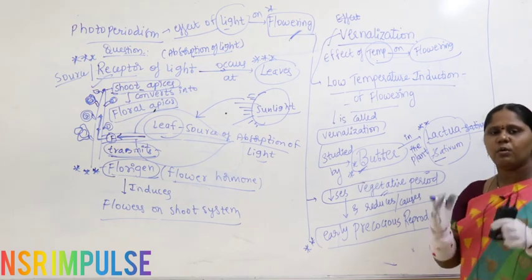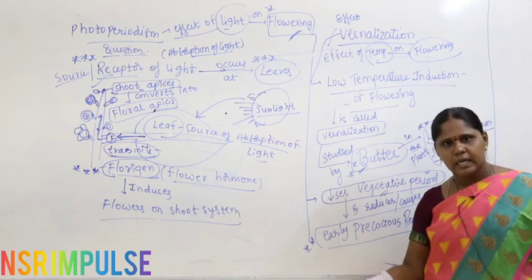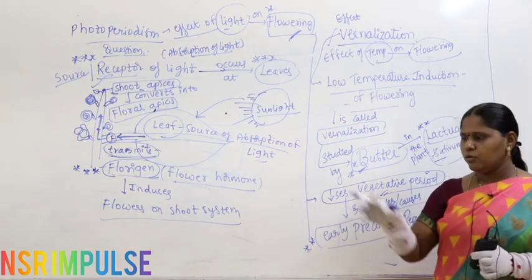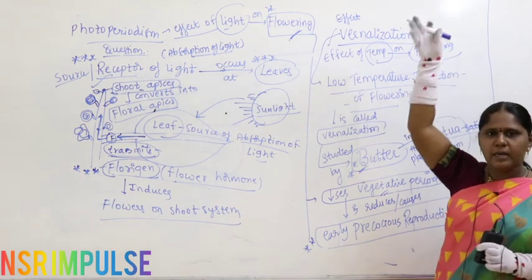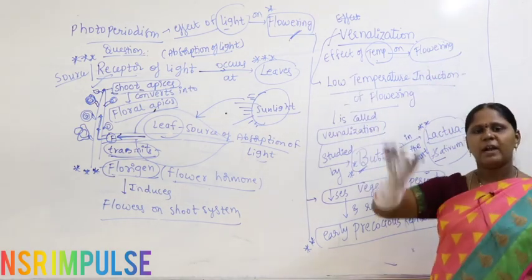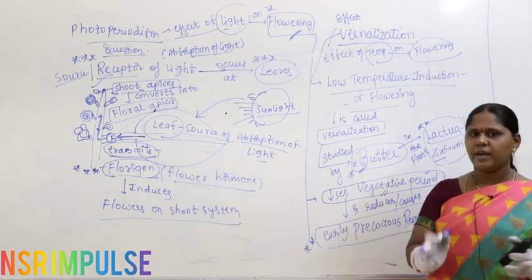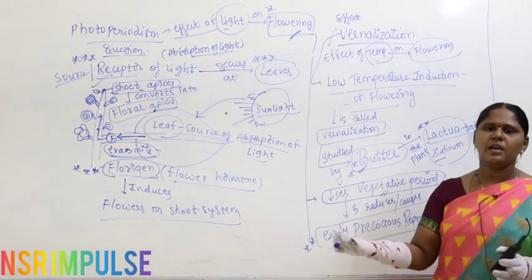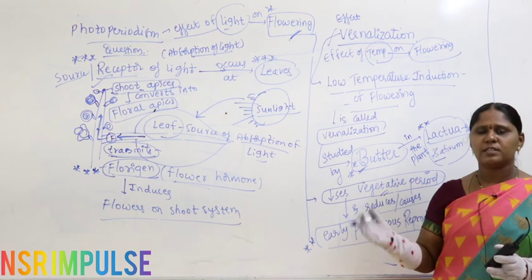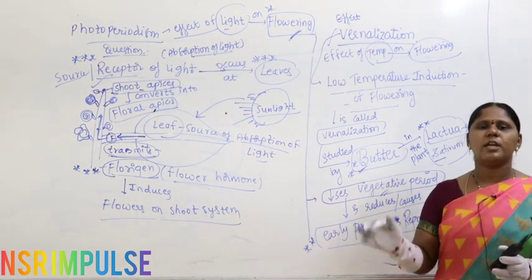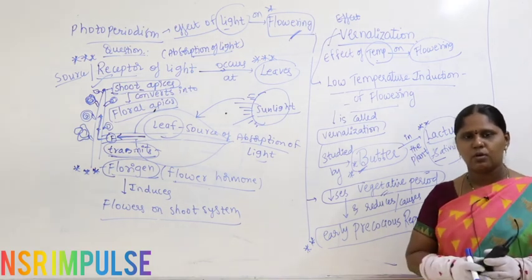The root system should develop completely, the shoot system should grow completely with all the branches and leaves, and when they are ready, then slowly it starts giving flowers. Until that it is called the vegetative phase. So it may take 2 or 3 years to form vegetative organs.